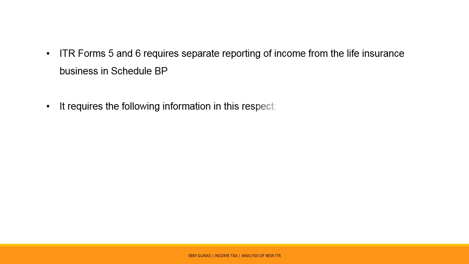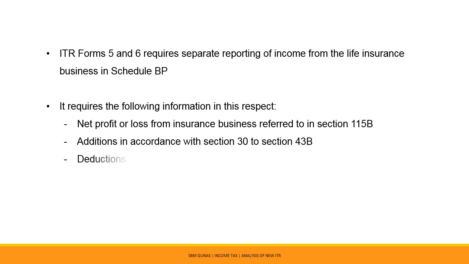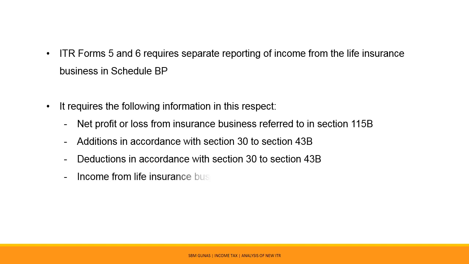It requires the following information in this respect: net profit or loss from insurance business referred to in Section 115B, additions in accordance with Section 30 to Section 43B, deductions in accordance with Section 30 to Section 43B, and income from life insurance business under Section 115B.